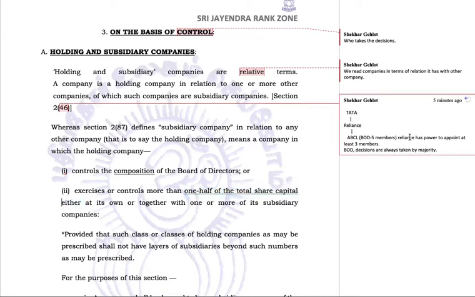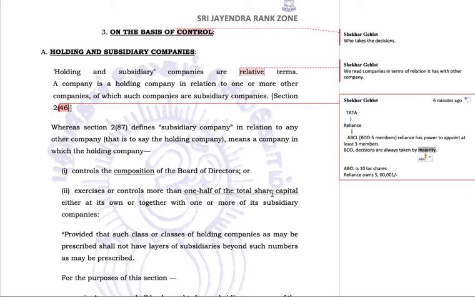Now the share capital of ABCL is suppose 10 lakh shares. Now Reliance owns 5 lakh one share, just one share extra.